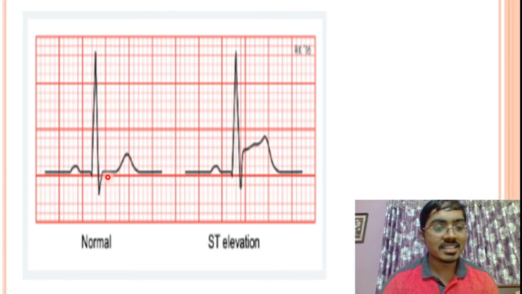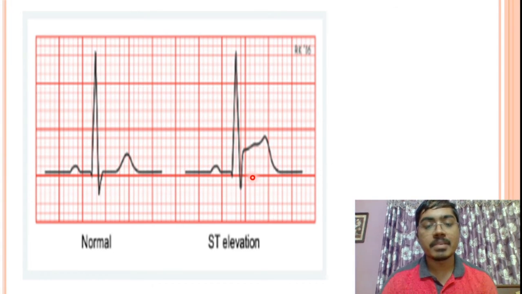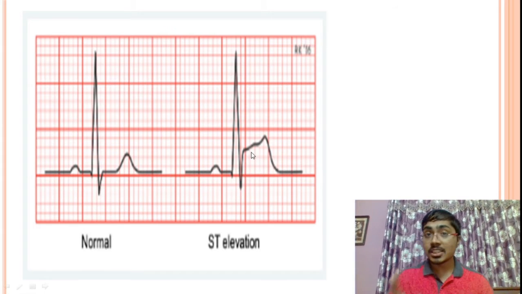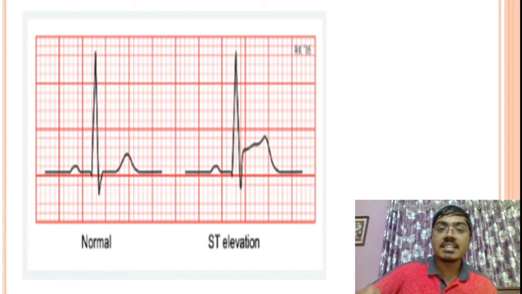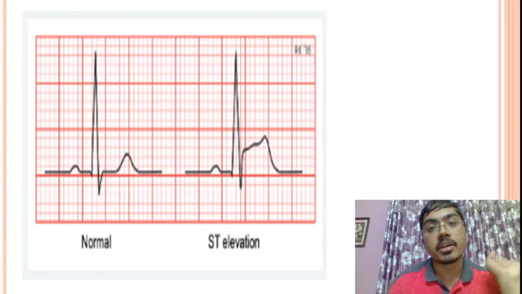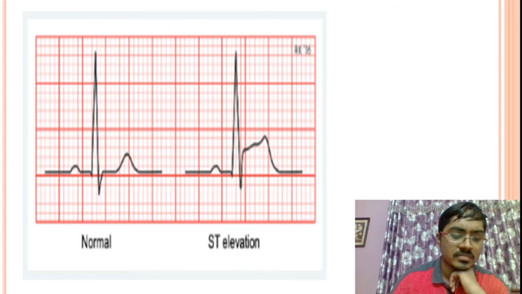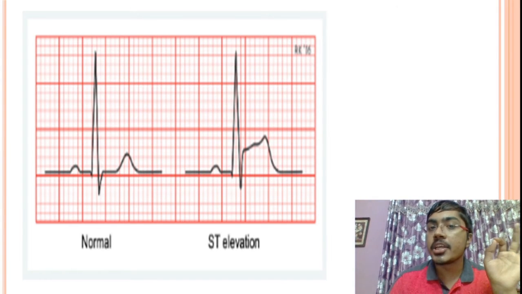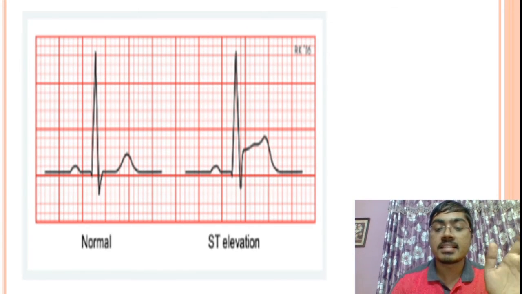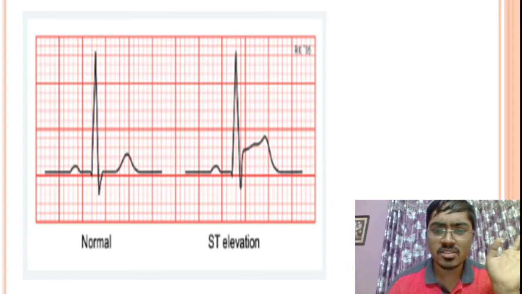They will say this is what is this segment called as ST segment. Okay, this is the S wave, this is the T wave, this is the ST segment, and here this ST segment, instead of lying over here as a flat line, it is going up. That is called as ST segment elevation. ST is elevated. Point to remember is ST segment elevation is seen in acute myocardial infarction, at least in some patients. So whenever a person is having the acute myocardial infarction, the feature which is shown by his ECG is ST elevation. That is all you need to remember.